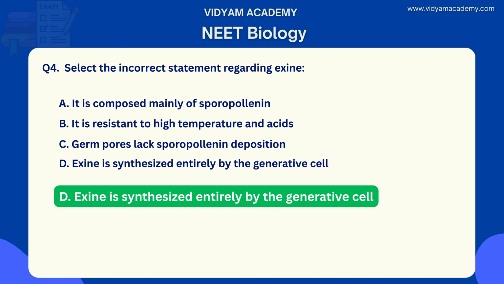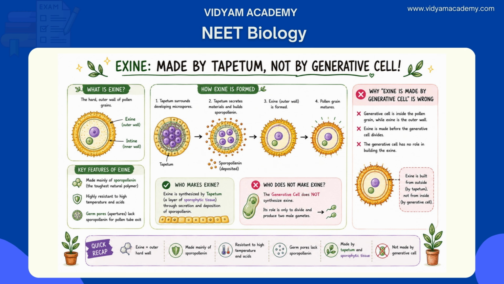Exine is the hard outer wall of pollen, composed mainly of sporopollenin, the most resistant biological polymer. It is formed by the tapetum and sporophytic tissue through secretion and deposition of sporopollenin. The generative cell has no role in exine synthesis. Its only function is to divide and produce two male gametes. Therefore, saying exine is synthesized by the generative cell is entirely incorrect. That is the right answer.